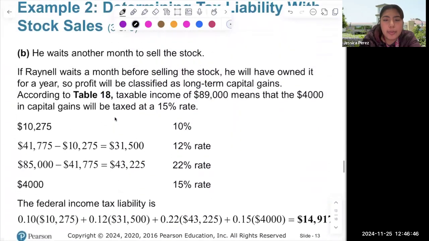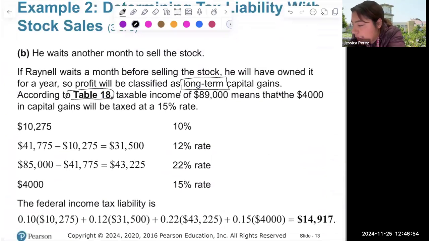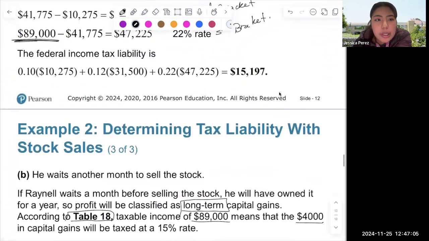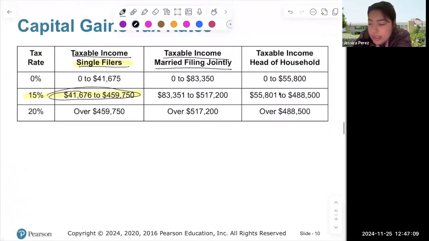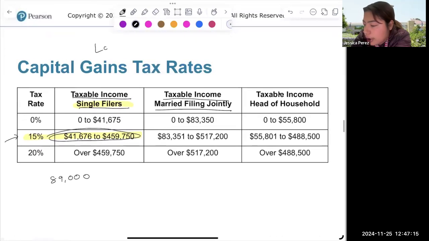Now let's look at the next example. If he waits another month, that's going to be considered long term. According to table 18, for the taxable income of $89,000, he will make, again, $4,000. Now he's going to look at a tax of 15%, because that's the long-term rate when he's making $89,000. Now this is for a long term.